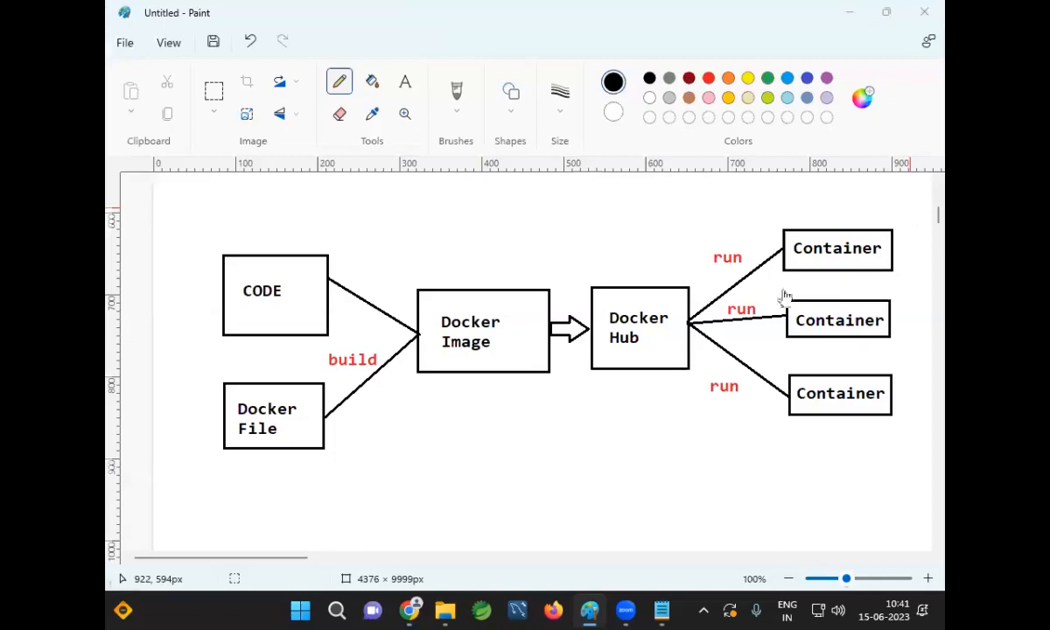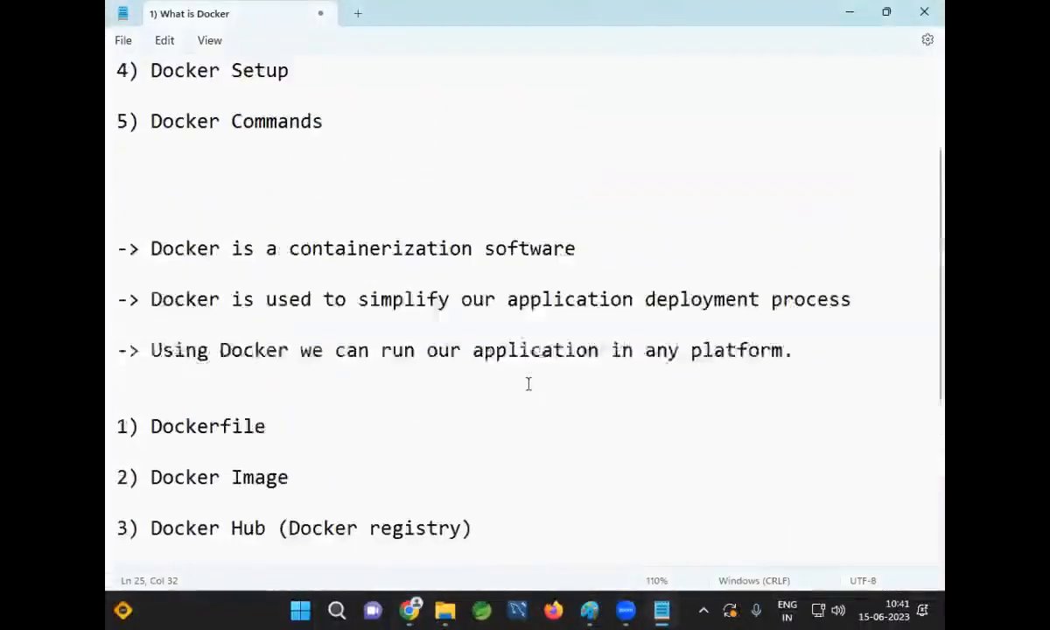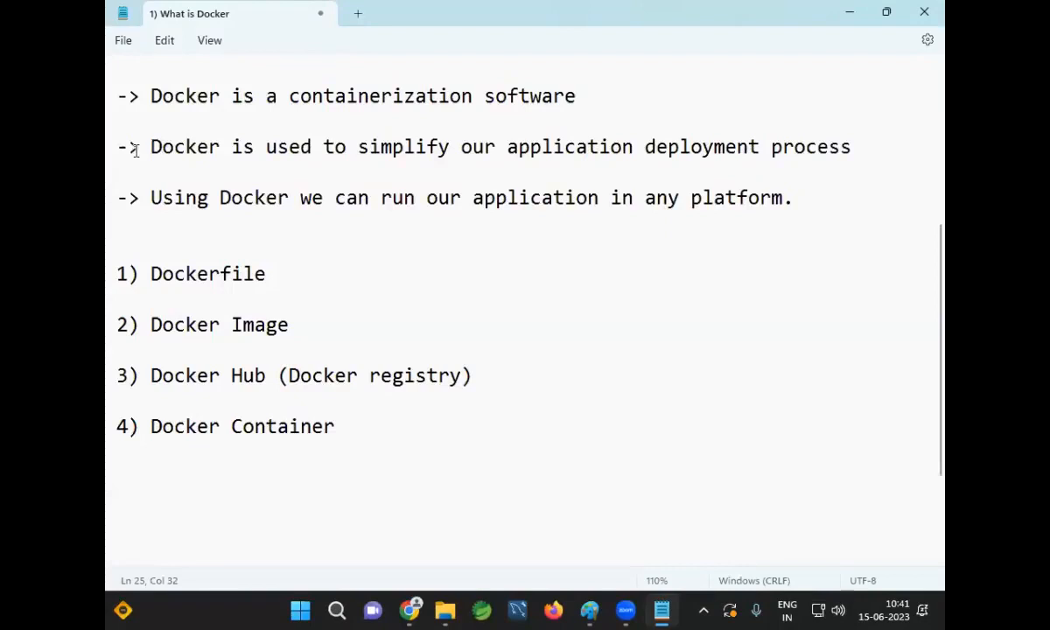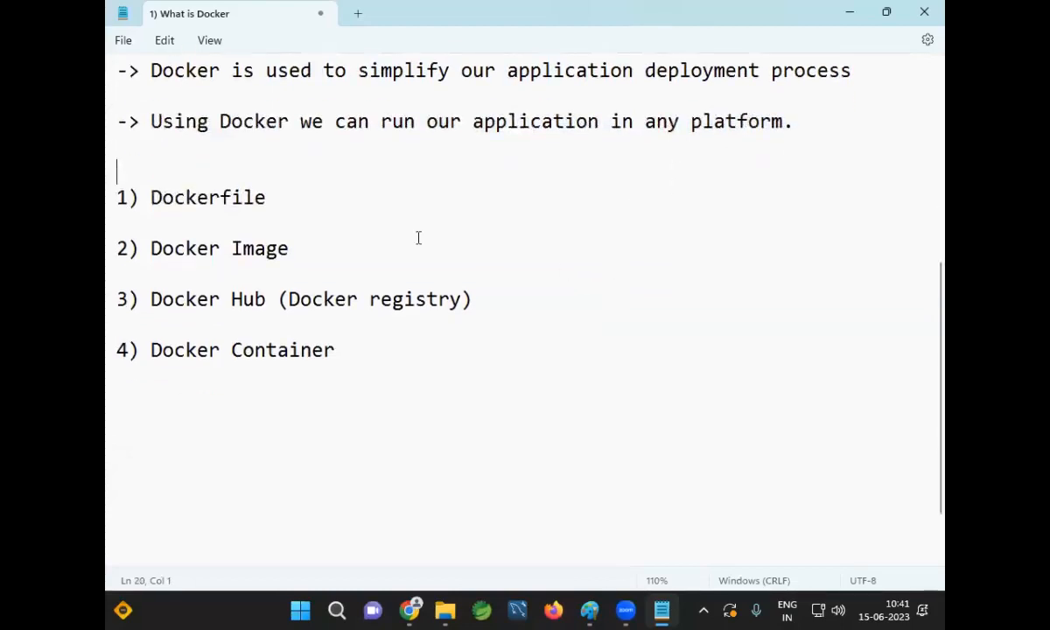Good. Fine. So Docker is a containerization software. It is used to simplify our application deployment process. Using Docker, we can run our application on any platform. So to work with Docker, we will use a Dockerfile.